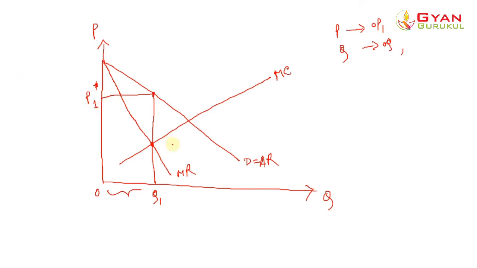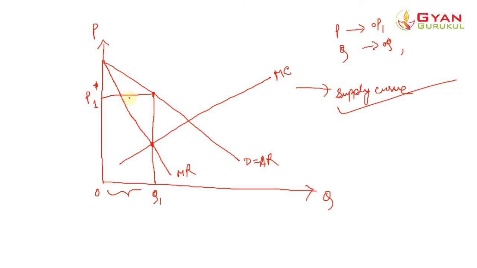The monopsonist, on the other hand, would perceive this marginal cost curve as the supply curve. He would perceive this marginal cost curve of the monopolist to be the supply curve of the monopsonist, right? Why? You would ask me why. So let me tell you this.